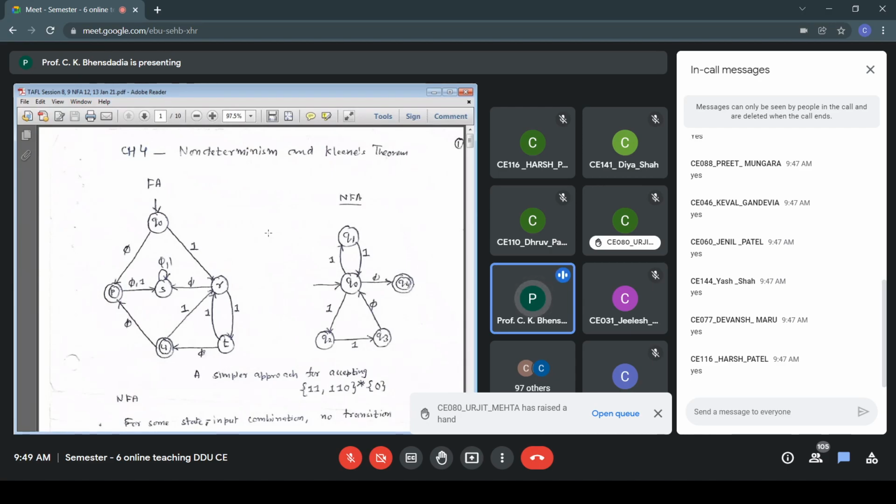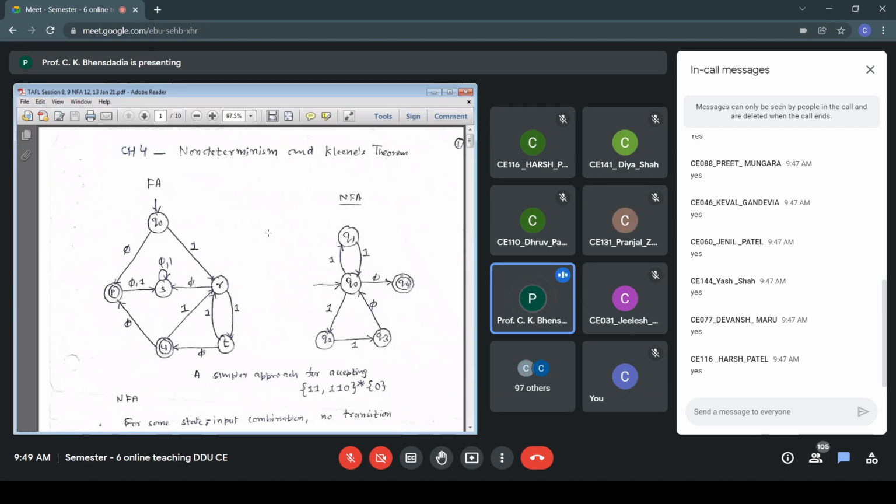So this is our title, non-determinism and Kleene's theorem. This is an example of non-determinism, an example of a non-deterministic finite automata for accepting a regular language. Now let us compare.